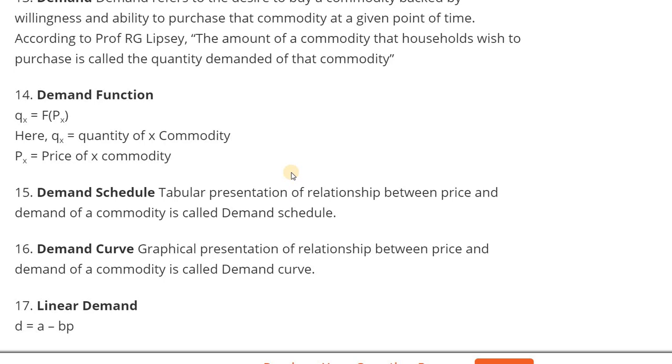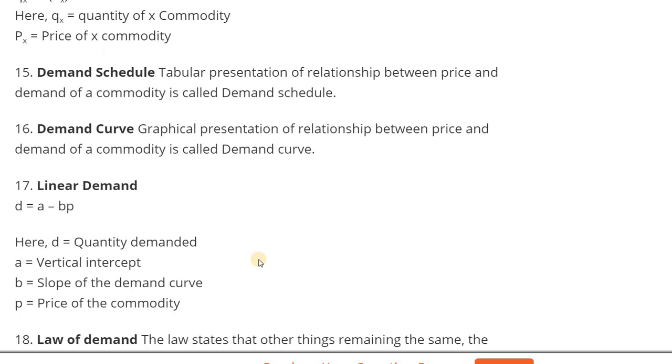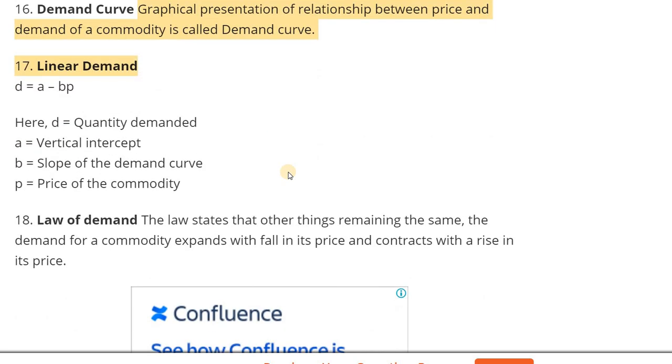That one is the demand schedule. Next one, demand curve. It is a graphical representation of the relationship between price and demand for a commodity.